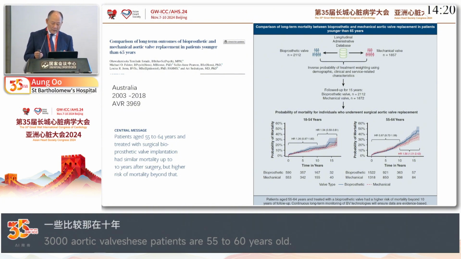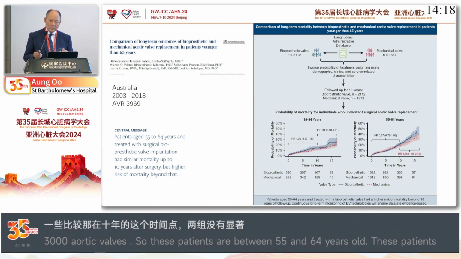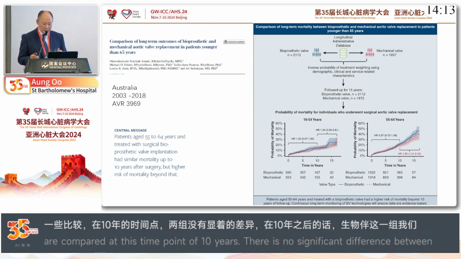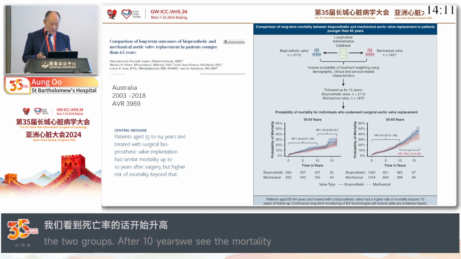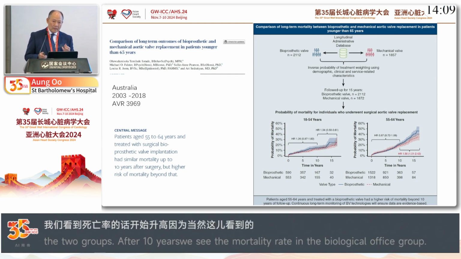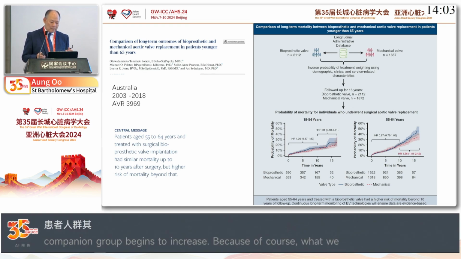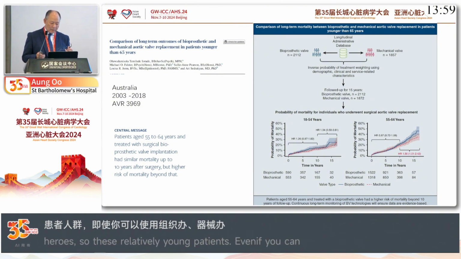Beyond 10 years, the bioprosthetic valve group starts to show increased mortality, and this is all-cause mortality. So they feel that in this younger patient group, even though you can use a tissue valve, mechanical valves seem to have a better quality outcome beyond 10 years.